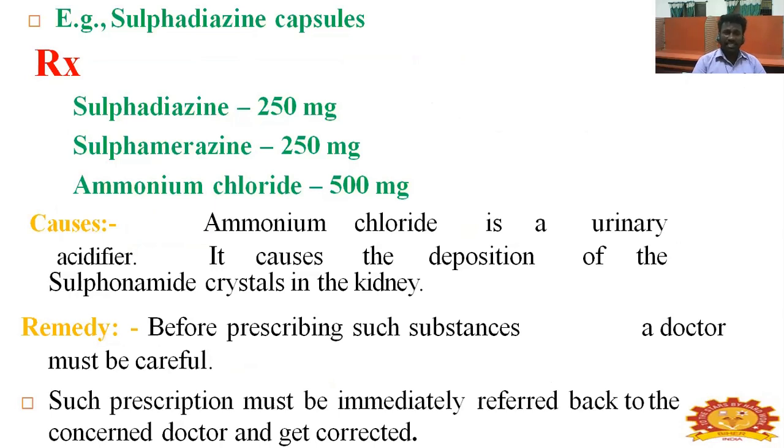Example, sulfadiazine capsules. Rx: sulfadiazine 250 milligram, ammonium chloride 500 milligram. Cause: ammonium chloride is a urinary acidifier. It causes the deposition of sulfonamide crystals in the kidney. Remedy: before prescribing such substances, a doctor must be careful. Such a prescription must be immediately referred back to the concerned doctor and corrected.